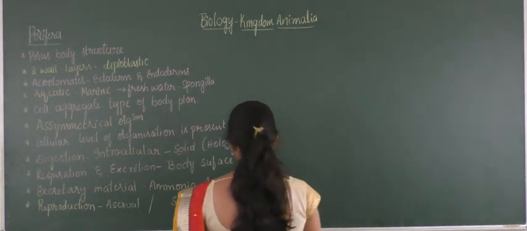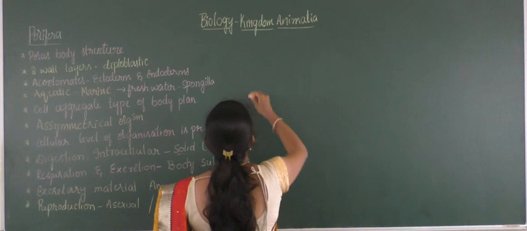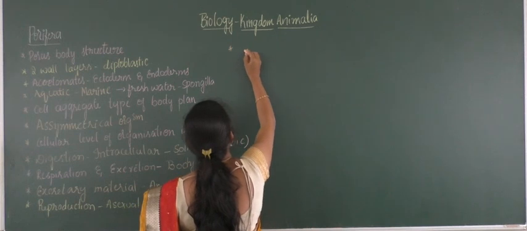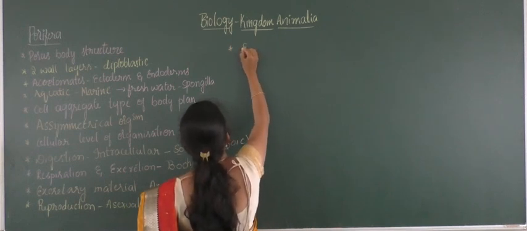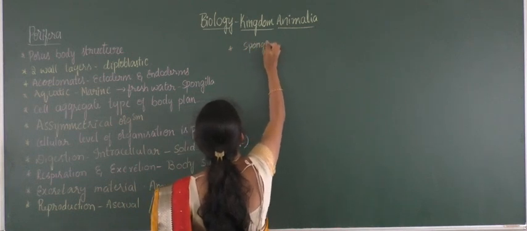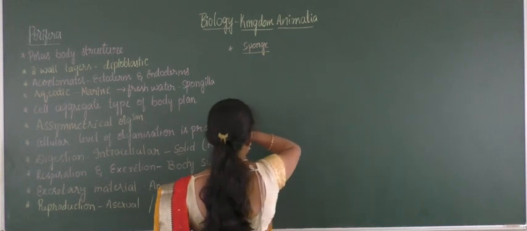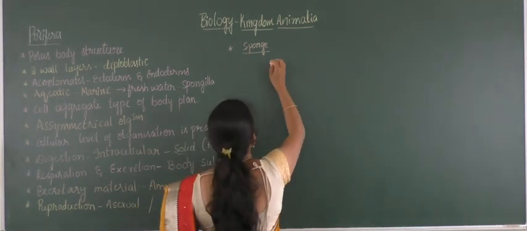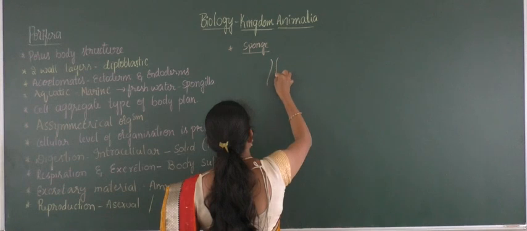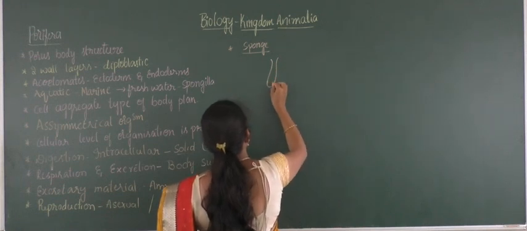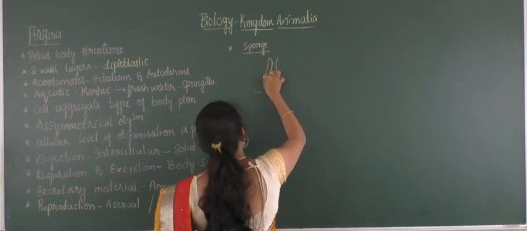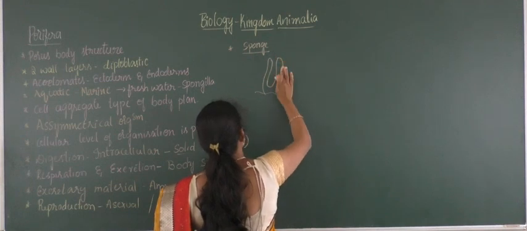Poriferans possess a body structure. I will draw one diagram to understand the structure. I will take a Scypha, any one of the organisms. It could be a sponge, any one of these sponges, Euplectella, you can take any one. The body structure contains one tube-like structure within, and its body is attached to the substratum.